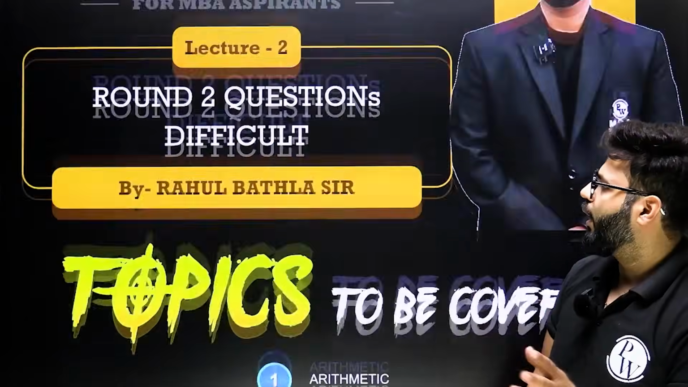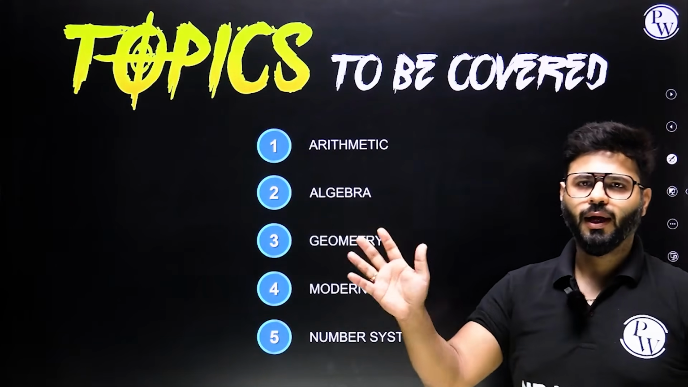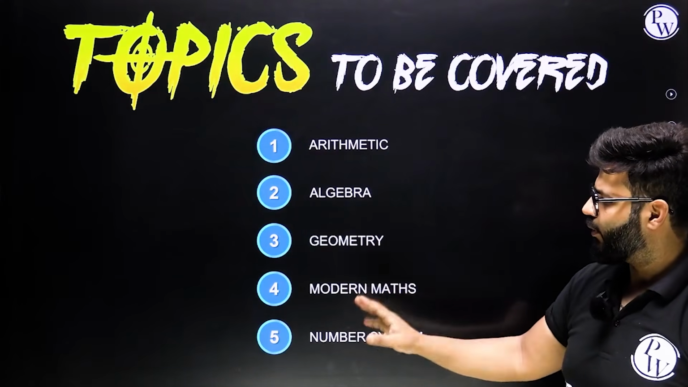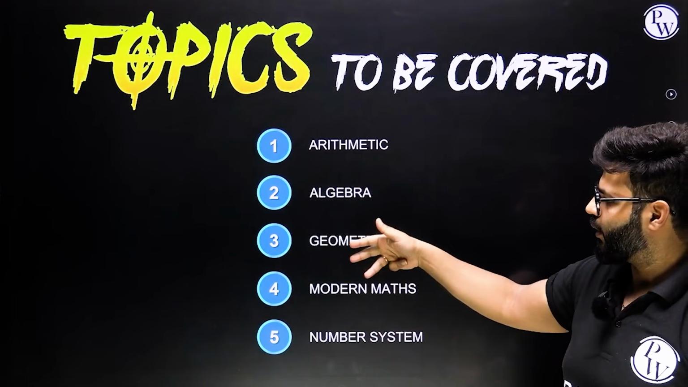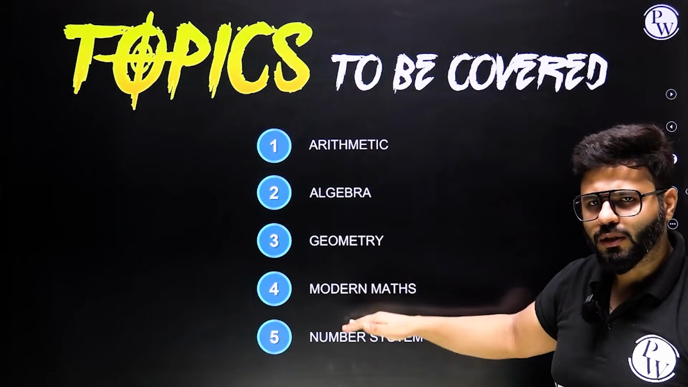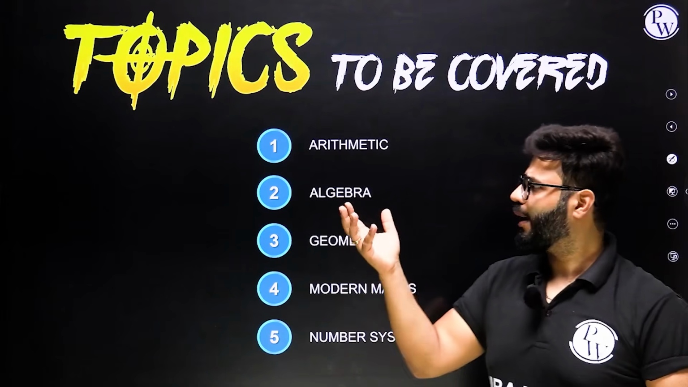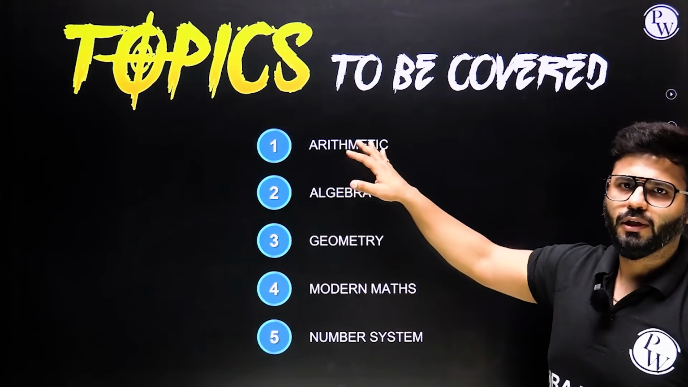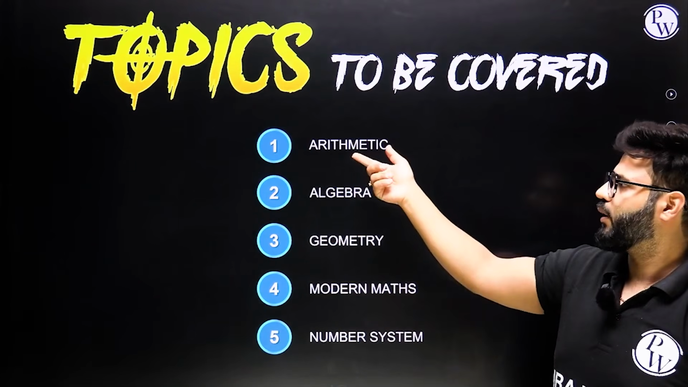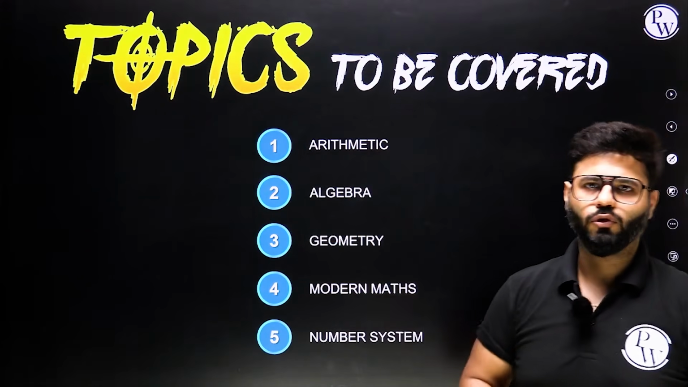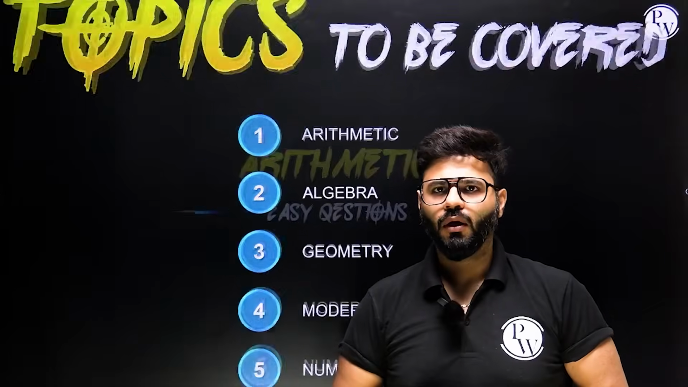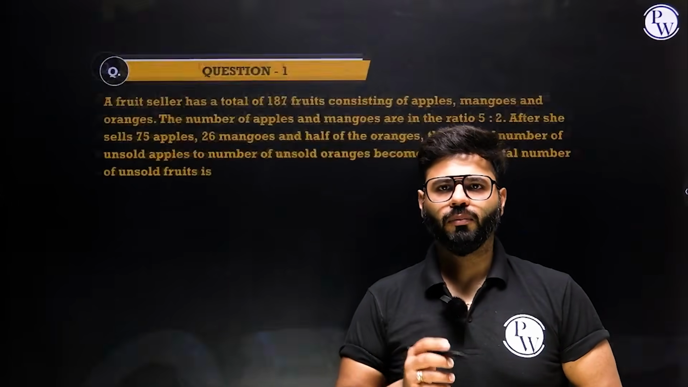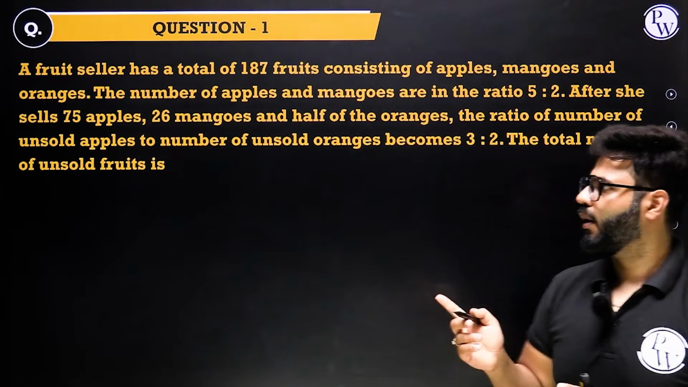Let's have a look. Again, I've distributed the entire 11 questions on these 5 modules in this way: arithmetic, algebra, geometry, modern math, number system. Very similar to, I would say, the past 5 years, the dominance nature of the module, right? So arithmetic, the most dominating, is kept first. Let's go. Now, the first question from arithmetic, the difficult one. Here you go.